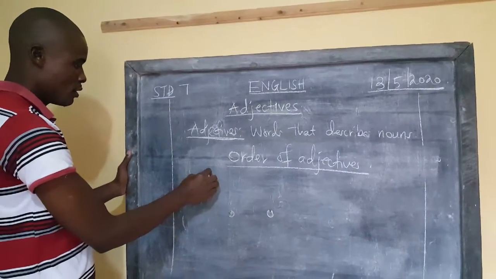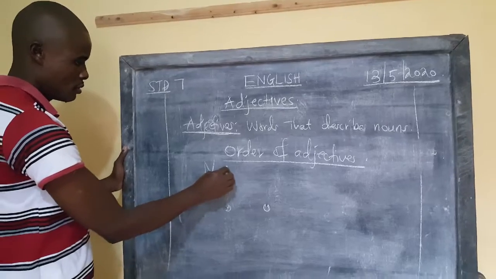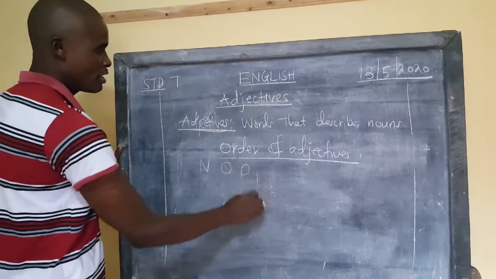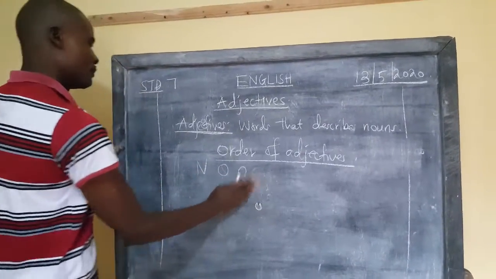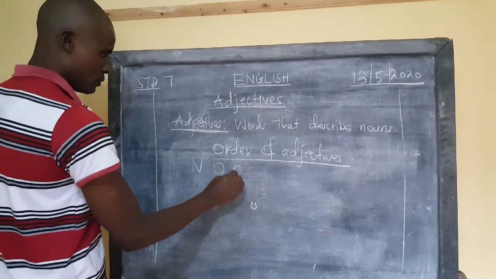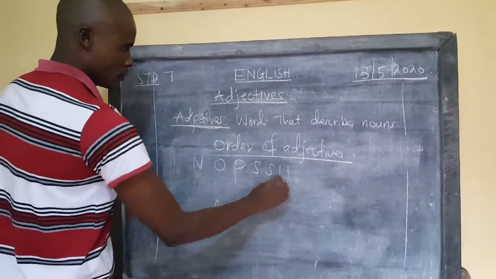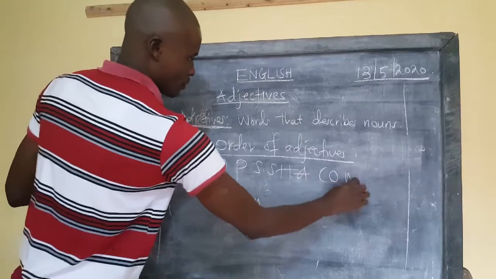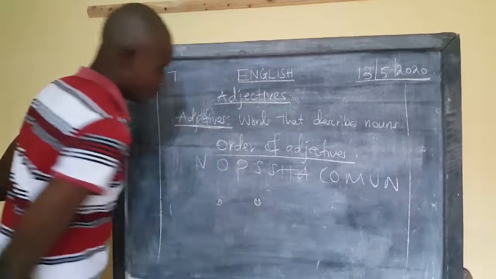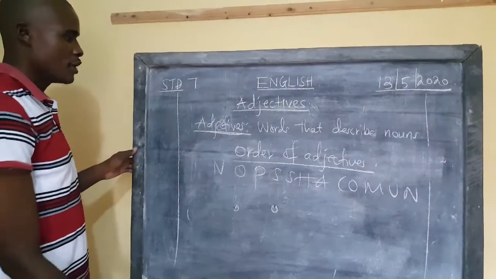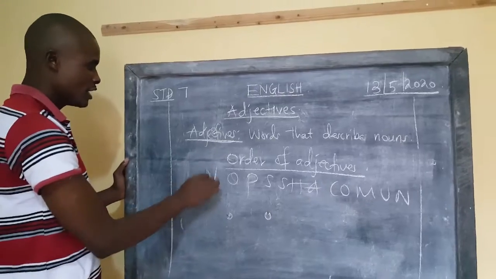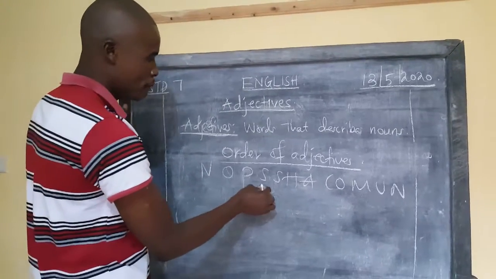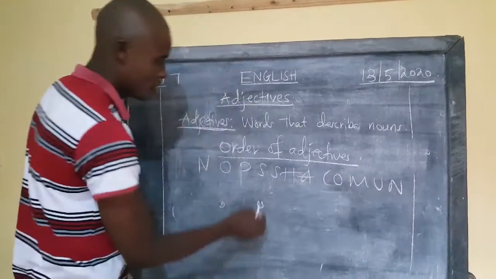Let me just abbreviate this. I'll abbreviate something there. If you can read it, you read as N-O-P-S-H-A-C-O-M.